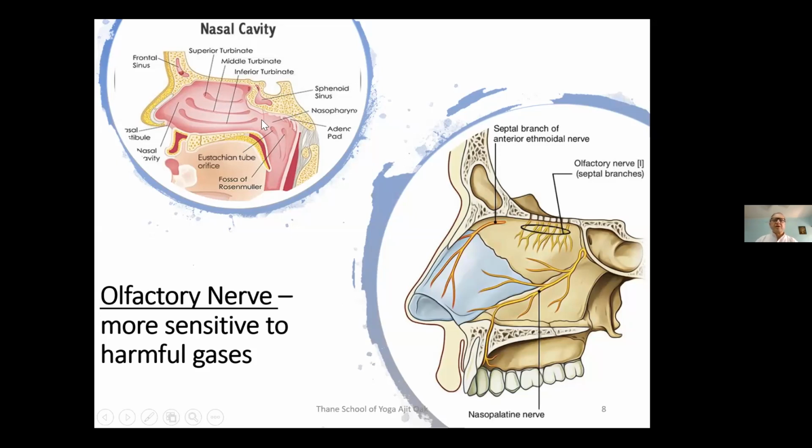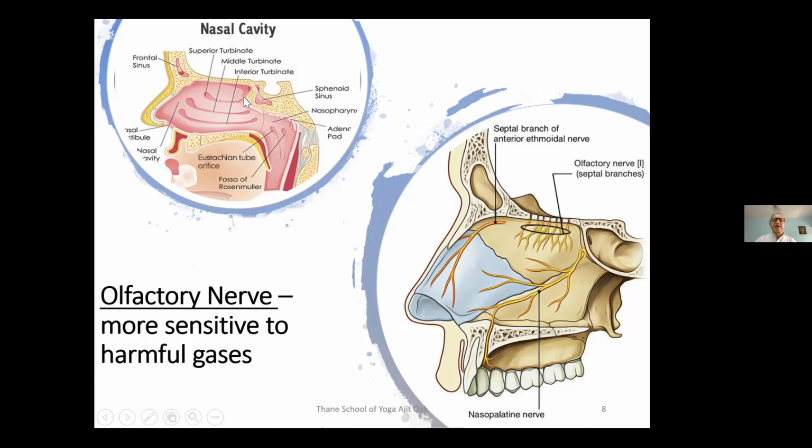Now, this is also covered with mucous membrane, and the sinuses, even though not seen in this picture, are joined with this nasal cavity. There is a small opening of each sinus in the nasal cavity. So the mucous membrane of the nasal cavity continues in the sinus also. That's why whenever we get infection of the nasal mucous membrane, it is very likely that the infection will be passed on to the sinuses, and we'll get something called sinusitis, because the mucous membrane is in continuation. Even though the sinus cavities are separate, they are joined with the nasal cavity with small openings. They are not shown in the picture, but those openings are present there.